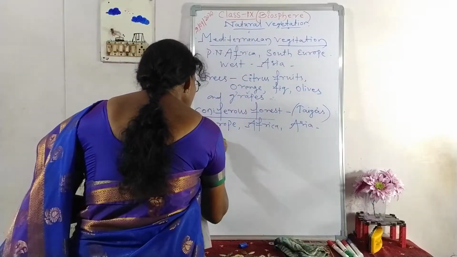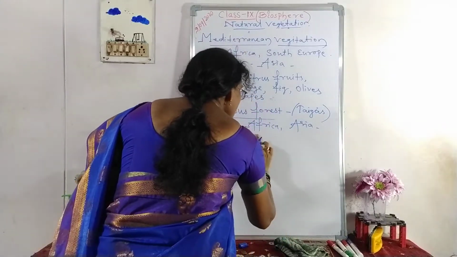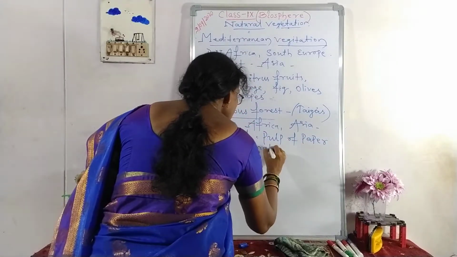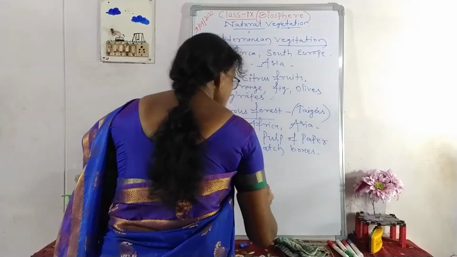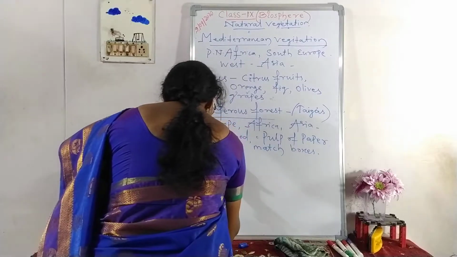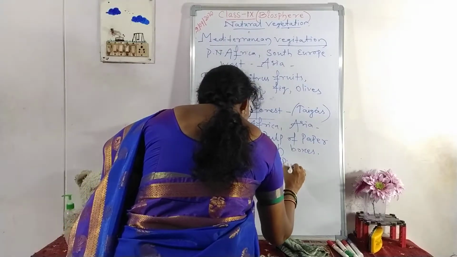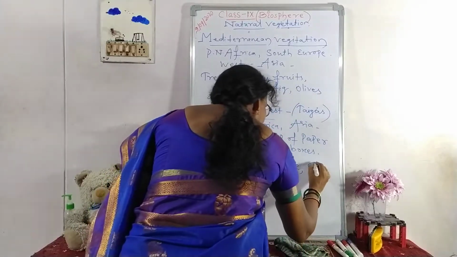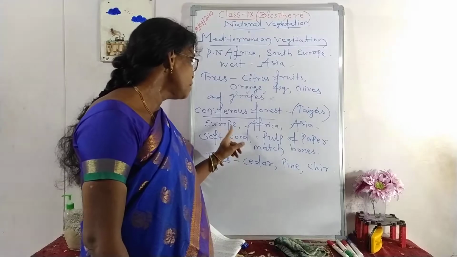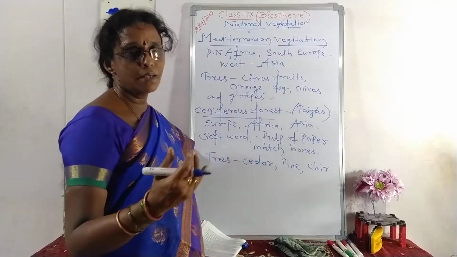Usually there you will get softwood, which is very useful for making pulp for paper, matchboxes, and the trees you get there are cedar, pine and chir, etc. These are softwood trees, useful to make pulp for paper and matchboxes and some lightweight boxes which are useful for packing things.